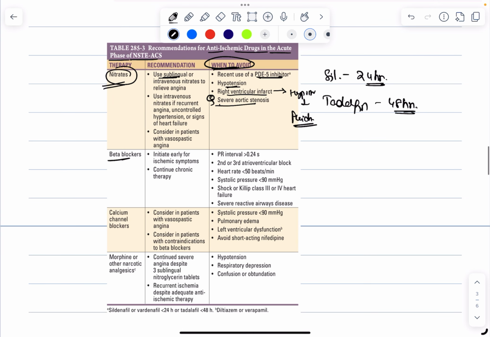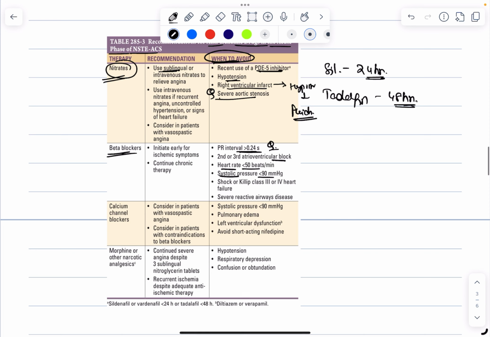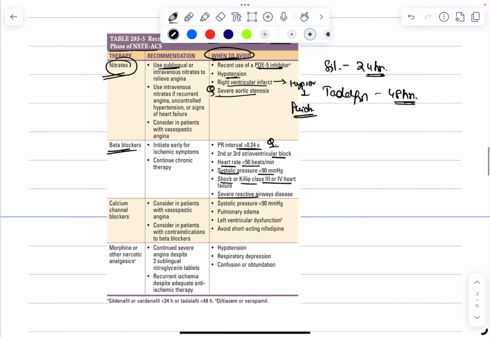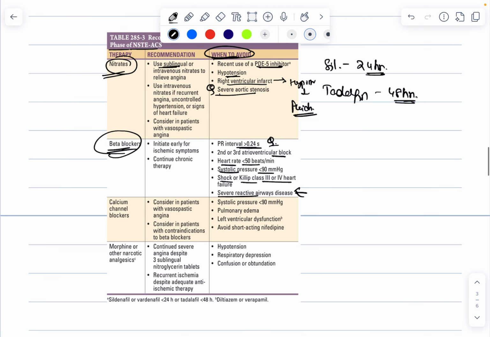Then beta blockers. So at what level of PR interval it should be avoided? So this is 0.24 second. Then other patients who are having AV block or bradycardia, like the heart rate of less than 50 beats per minute, or systolic blood pressure of less than 90, or the patient in shock or Killip class 3 or 4, or severe reactive airway disease, because this will lead to bronchospasm. So in these cases, beta blockers should be avoided.